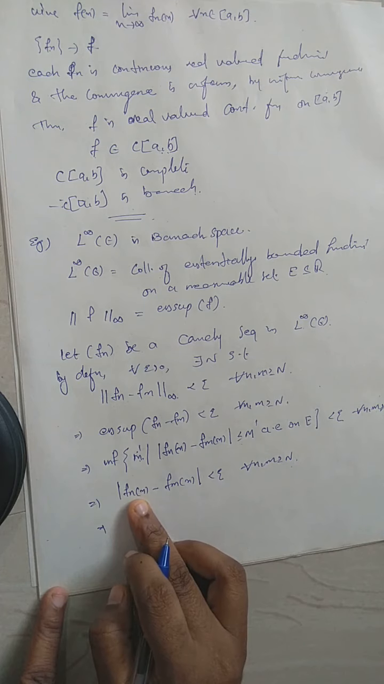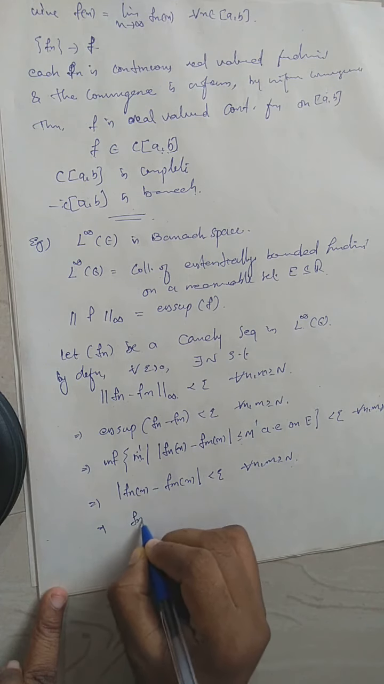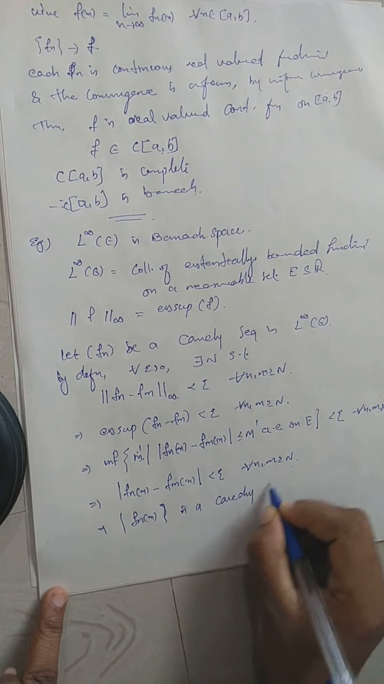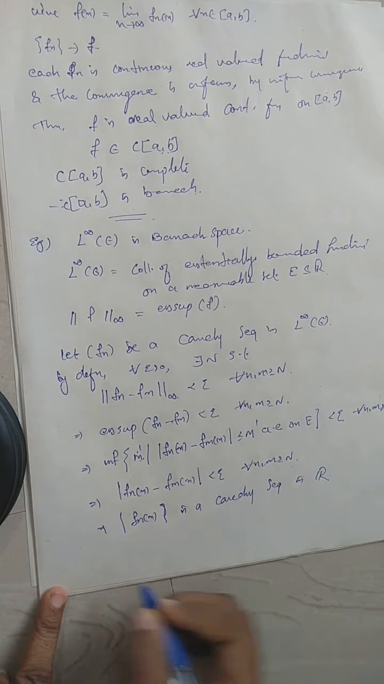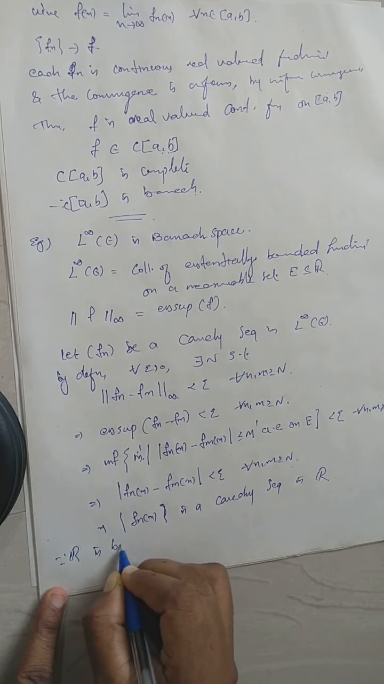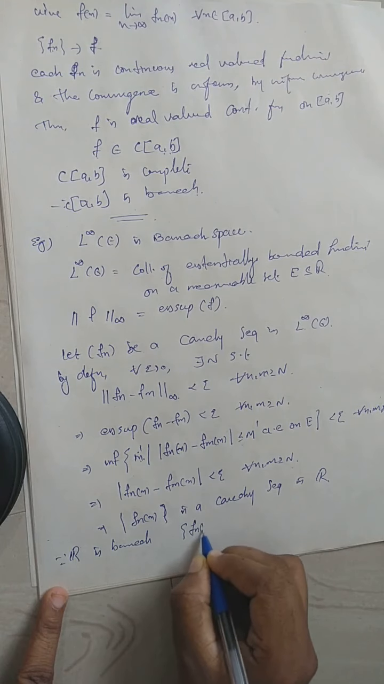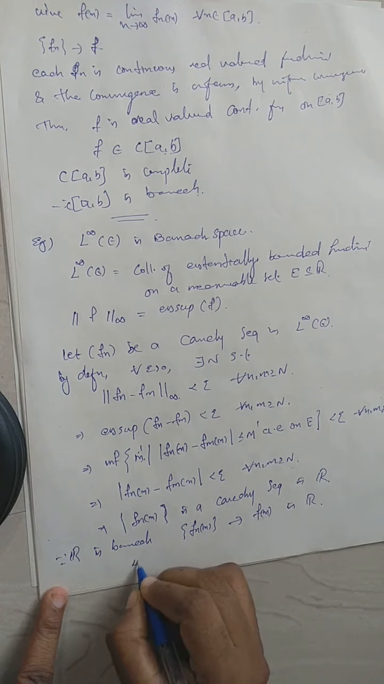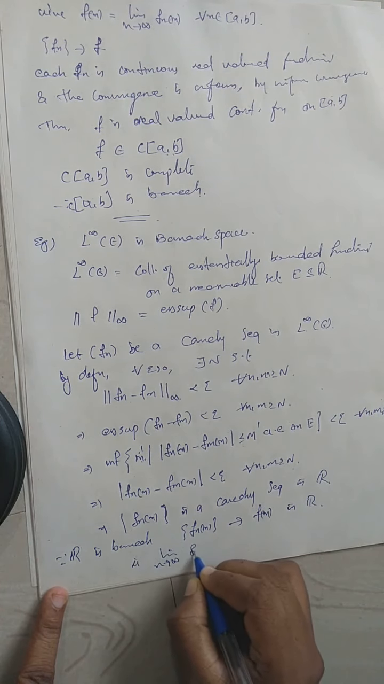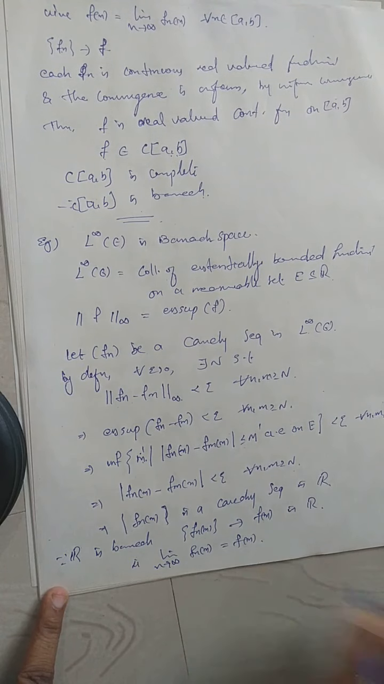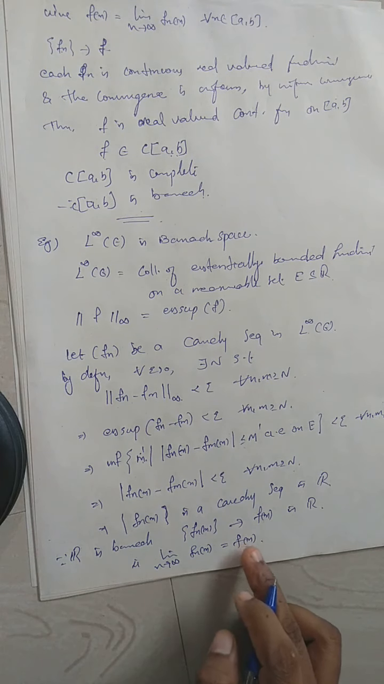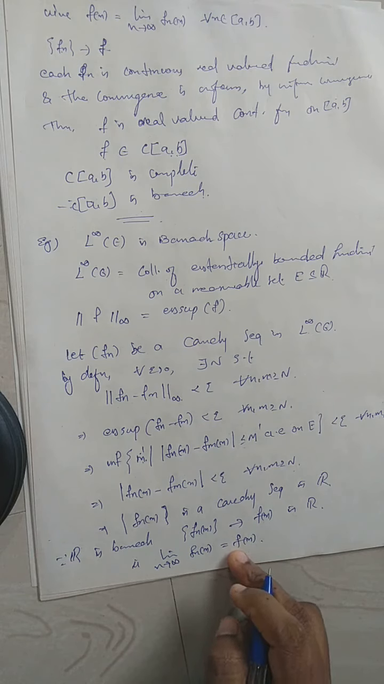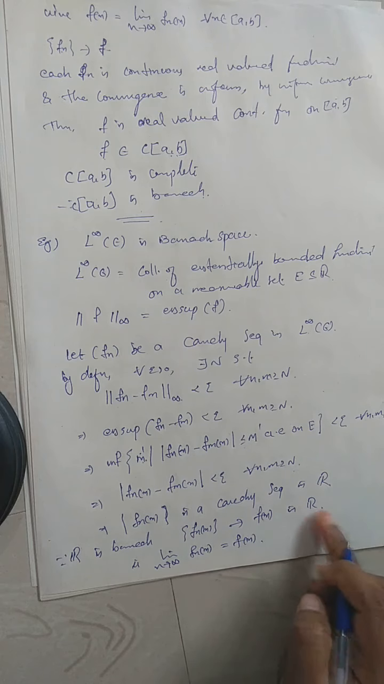is a real sequence which is a Cauchy sequence in R, which implies Fnx is a Cauchy sequence in real numbers. And we know R is Banach. Since R is Banach, the sequence Fnx converges to some f of x in R. That is, limit n tends to infinity, Fnx is equal to f of x. This f of x will vary with respect to the corresponding x, so this can be considered as a function. That function will be clearly real valued because f of x belongs to R.